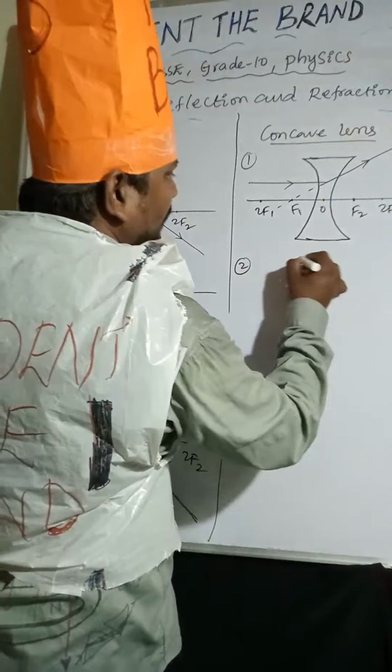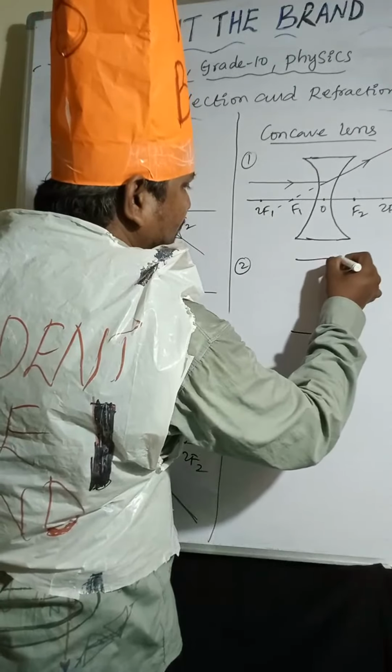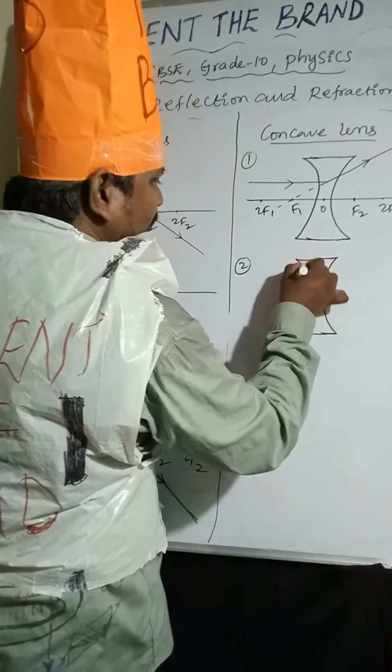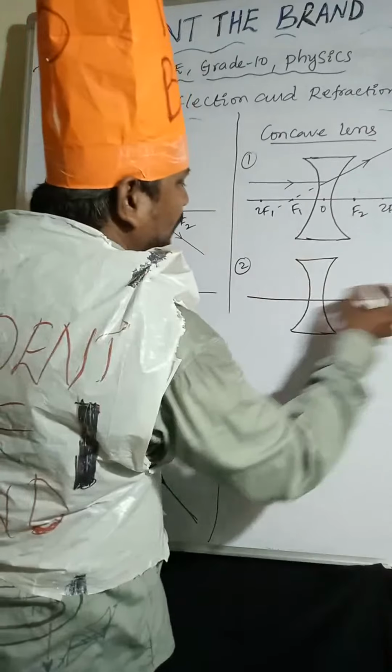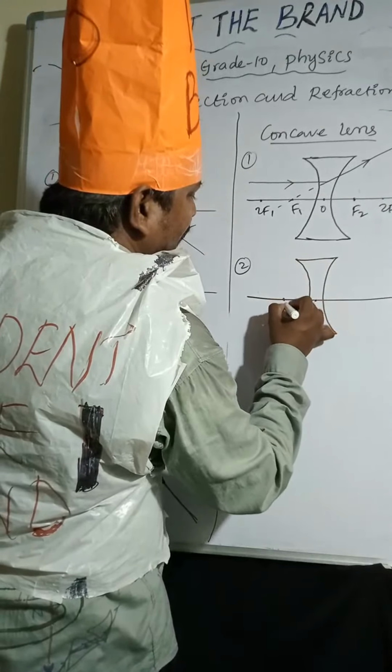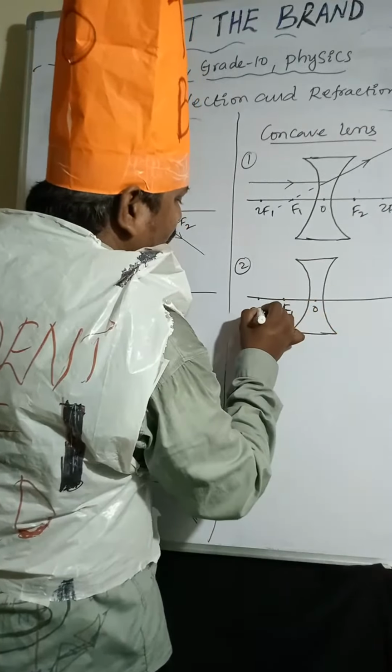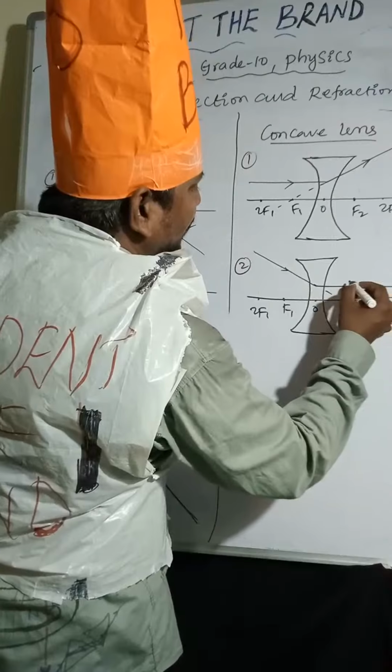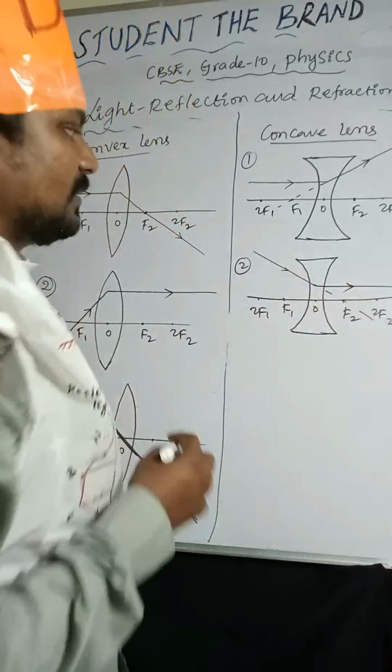Second one, the light ray is passing through the focus. Optic center, F1, 2F1, F2, 2F2. Here, after refraction, it will become parallel to the principal axis.